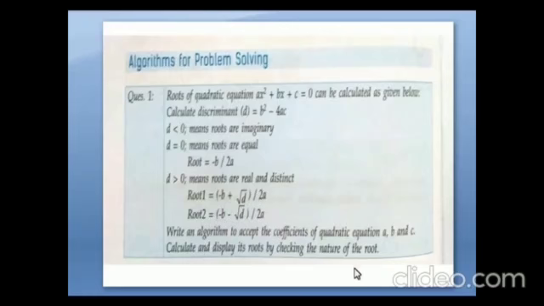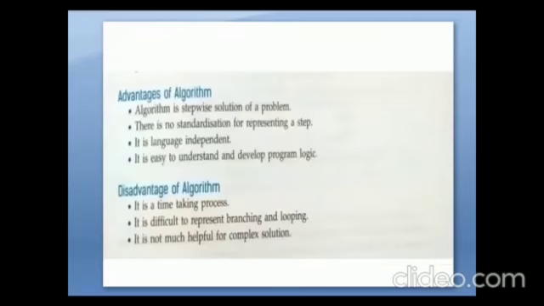Write an algorithm to accept the coefficients of a quadratic equation a, b and c. Calculate and display its roots by checking the nature of the root. So for this quadratic equation, we are going to find... Write an algorithm to accept the coefficients of a quadratic equation a, b, c and calculate and display its roots by checking the nature of the root. So how will you write an algorithm for this?